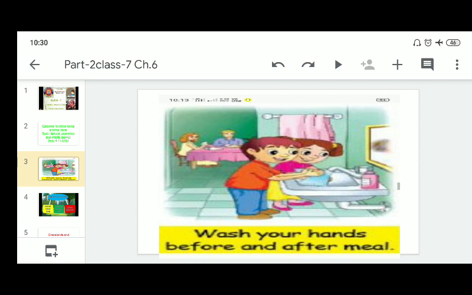It's a good habit, children, as we all should be clean and neat and tidy. It helps us to be healthy and live a good healthy life. So always wash your hands before and after meals and make it a habit.